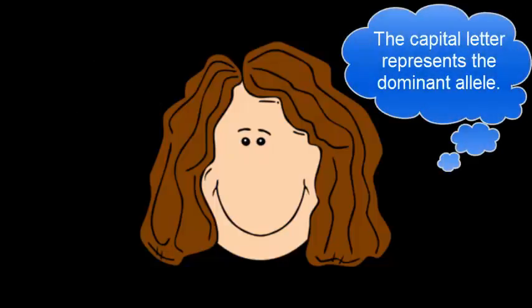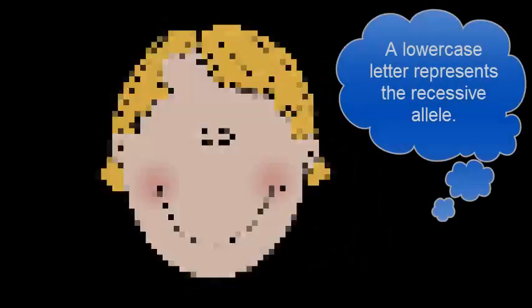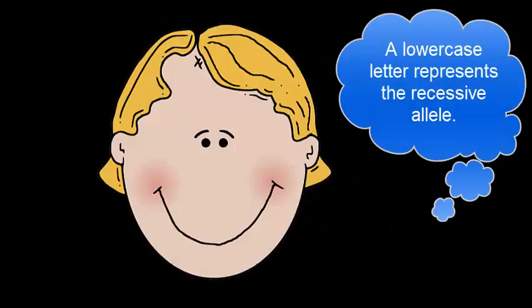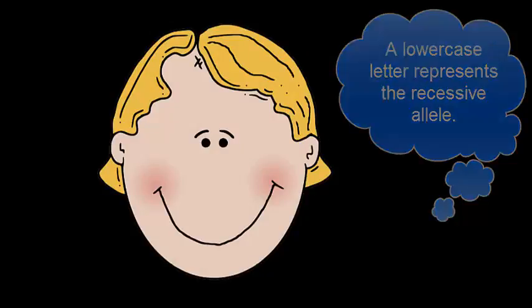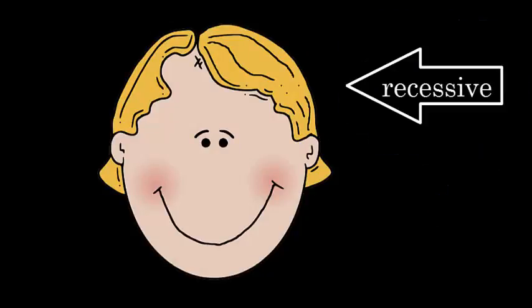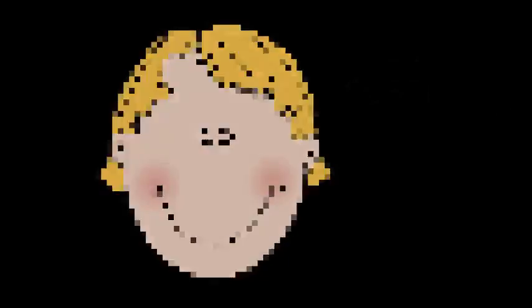In the case of hair color, brown hair is dominant to blonde hair, which means in a genetic cross, the offspring has a higher chance of having brown hair. When we do a Punnett square, the capital letter represents the dominant allele, in this case, the brown hair. A lowercase letter represents the recessive allele, which in this case is blonde hair. Anytime the dominant allele is present in the offspring, that is the trait they will express.